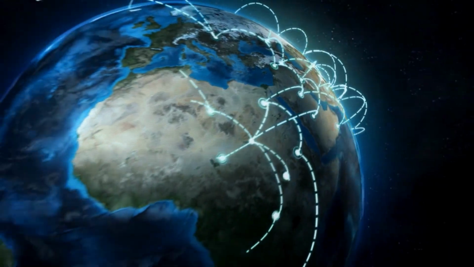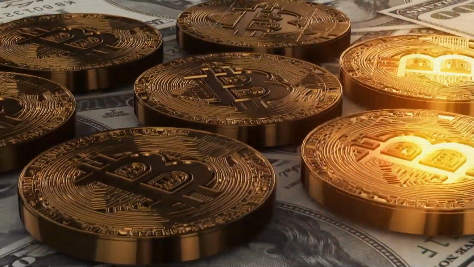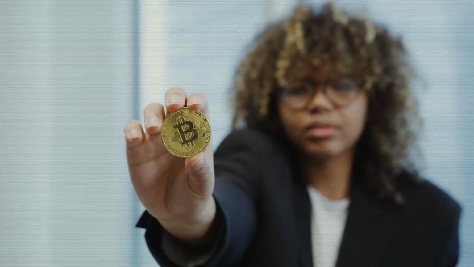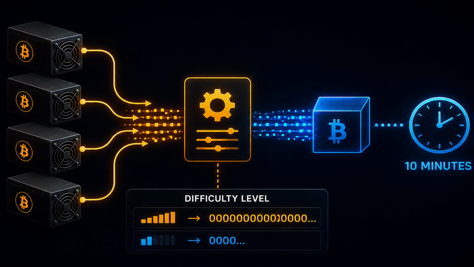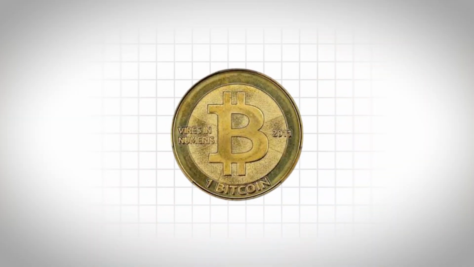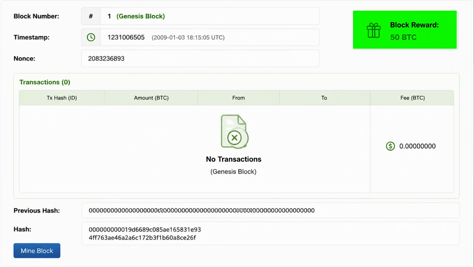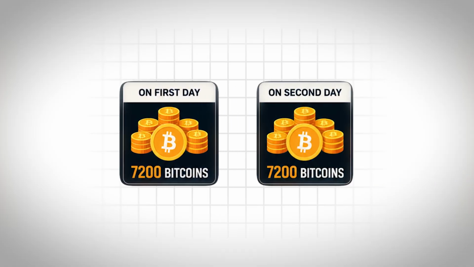Another thing to think about, on day one, there were no bitcoins in circulation. So block rewards are a way to bring brand new Bitcoins into existence and distribute them. Couple of things you should know. Bitcoin algorithm adjusts difficulty such that a new block is mined every 10 minutes. And when Bitcoin started, block reward was 50 BTC. So every 10 minutes, 50 new Bitcoins came into existence. On first day, 7,200 Bitcoins. On second day, another 7,200 Bitcoins, and so on.